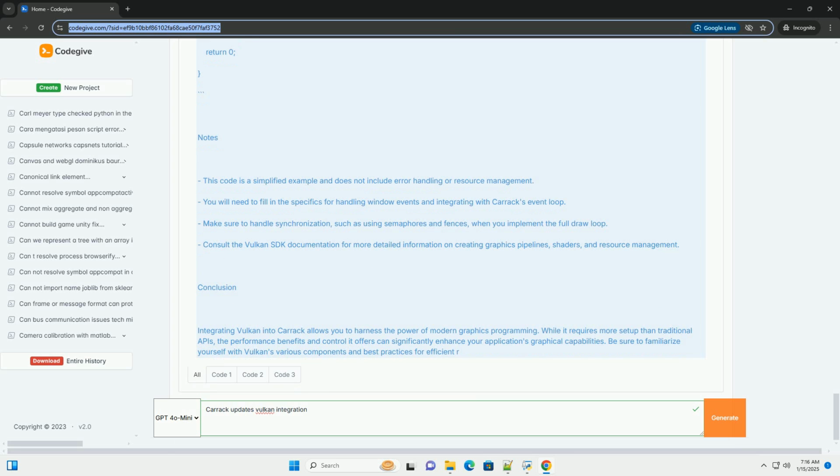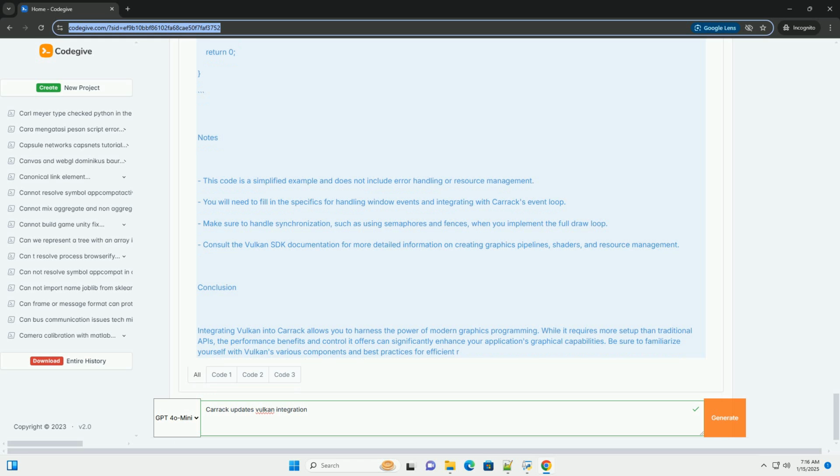5. Create render pass and frame buffer. A render pass defines how rendering operations are carried out, and frame buffers are used to hold the images that you'll render. 6. Record command buffers. Command buffers are where you record your drawing commands, which are then submitted to the GPU for execution. 7. Draw loop. Create a loop that handles drawing frames by acquiring images from the swap chain, recording commands, and presenting the results.